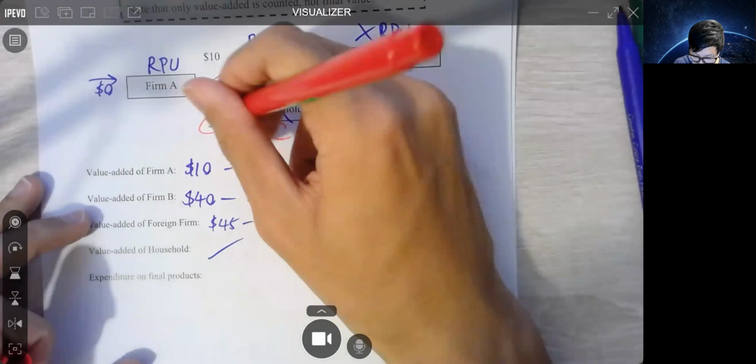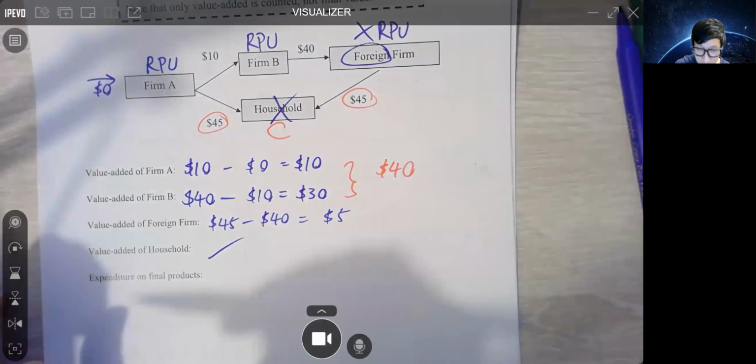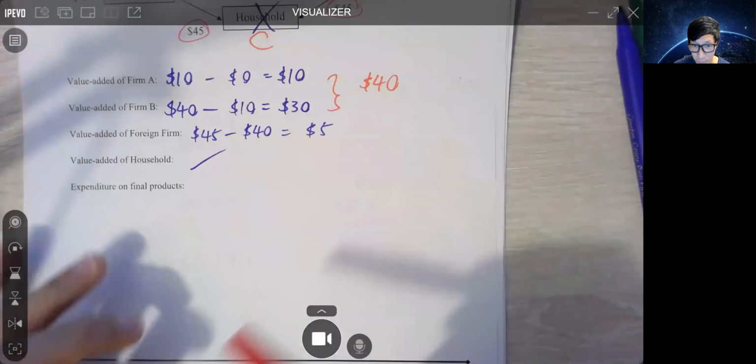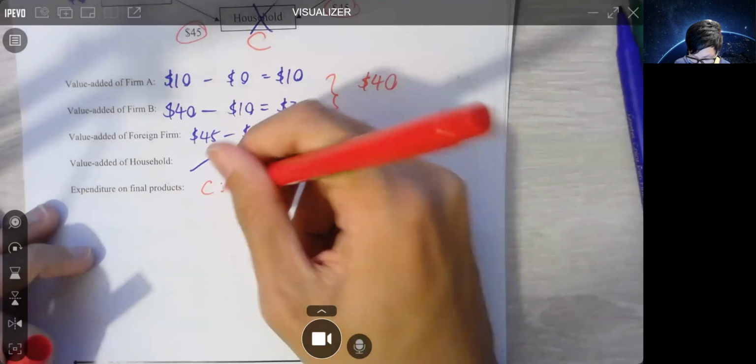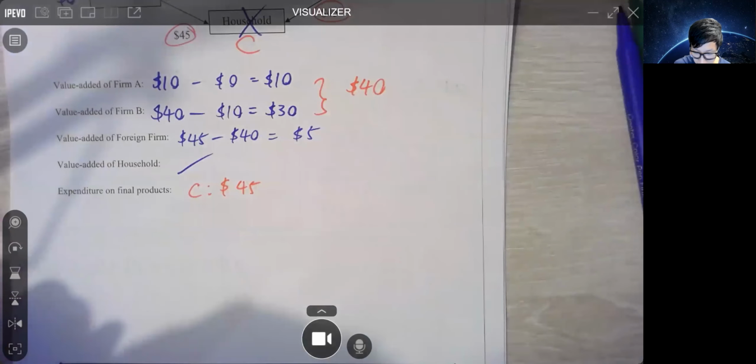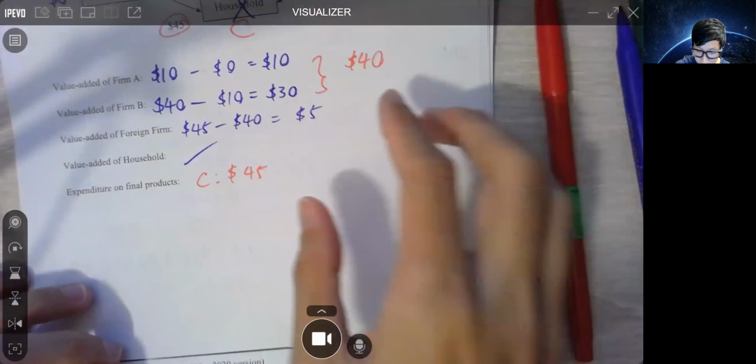Spend 45 and spend 45，係嘛？你見啦，佢而家係咪使咗90蚊啊？So here C will get 45, right? 係嘛？C we get 45。